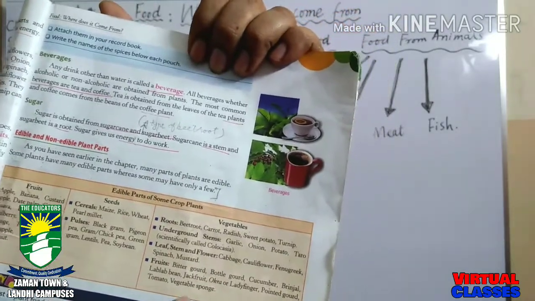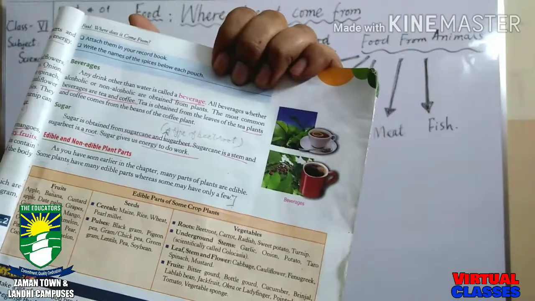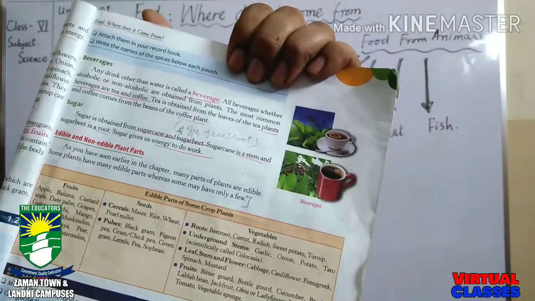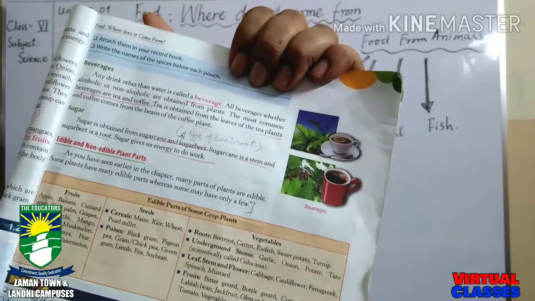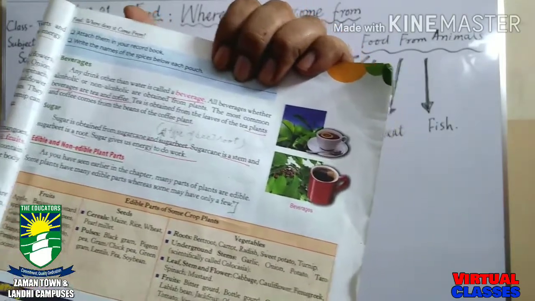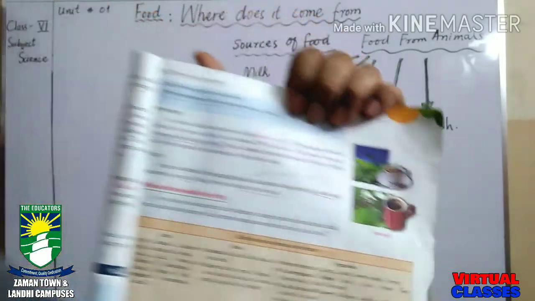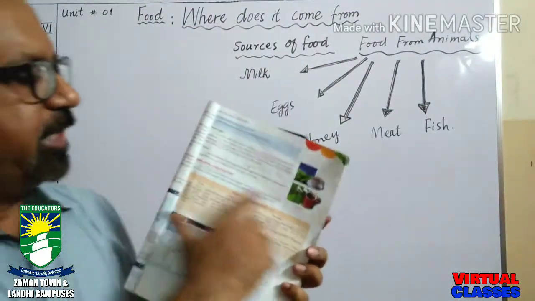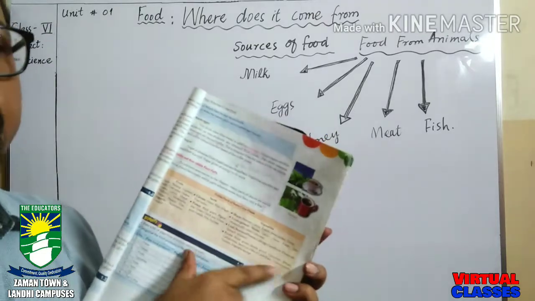These are different fruits. Bitter gourd is karela, okra is bhindi, brinjal is bangan, cucumber is kheera. This will be given to you as homework as well.